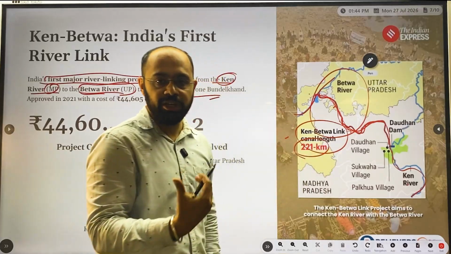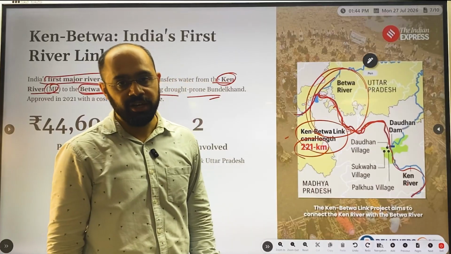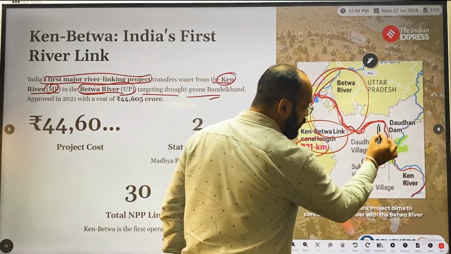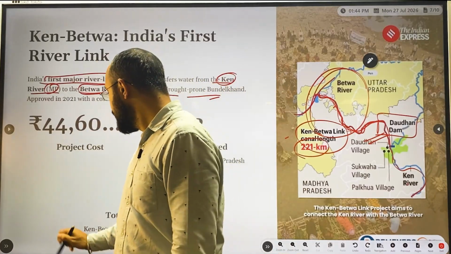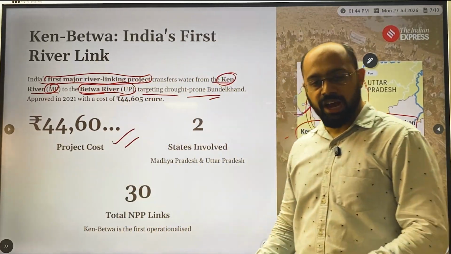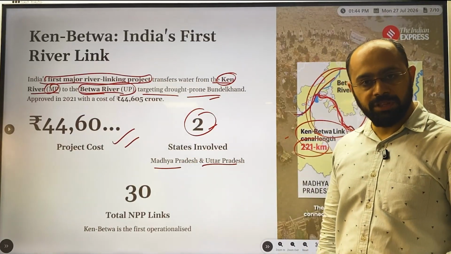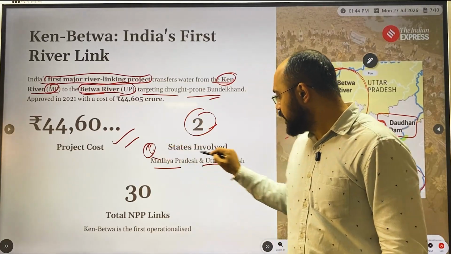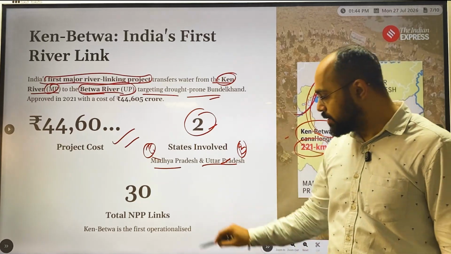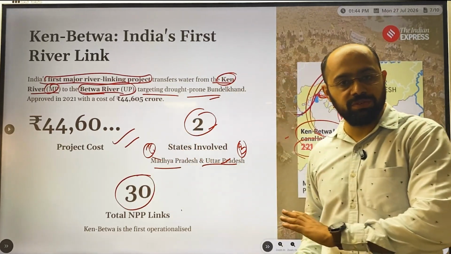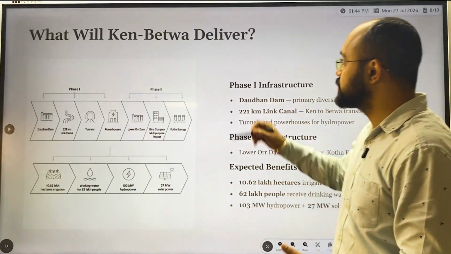This is to make sure there is sufficient water in this particular drought-prone area. We are also constructing the Dhaudhan dam. The project cost we have already discussed, and it involves two states, as we have seen: Madhya Pradesh and Uttar Pradesh. From Madhya Pradesh, the Ken river is going, and from Uttar Pradesh, the Betwa river is going. Out of 30 projects, this is the first project which the government has taken up.